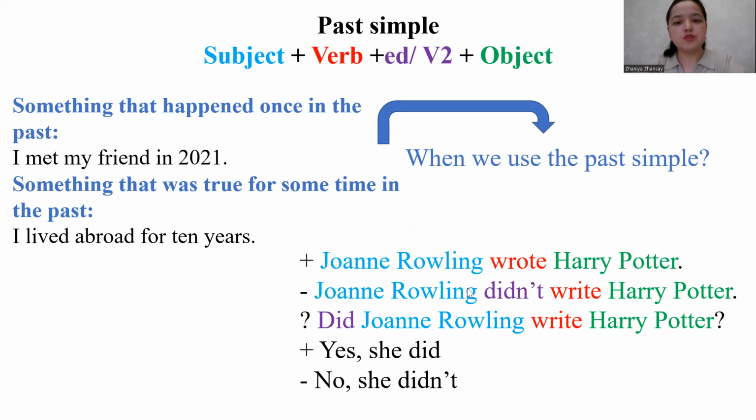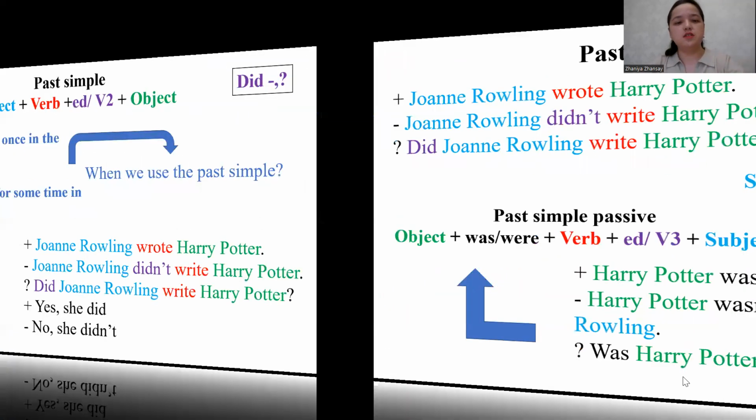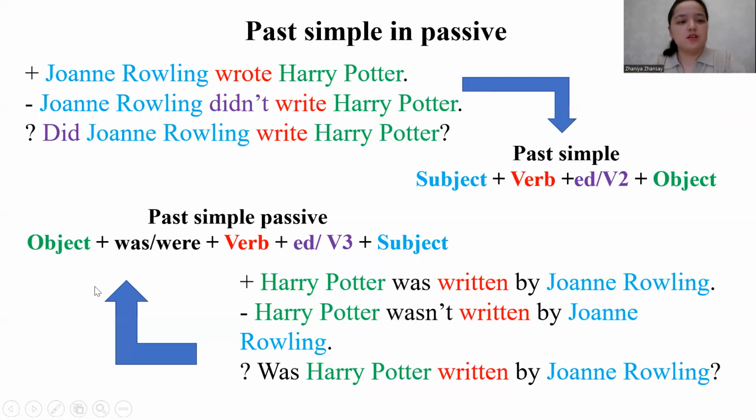Negative form, J.K. Rowling didn't write Harry Potter. Interrogative form, did J.K. Rowling write Harry Potter? Short answers, yes she did, no she didn't. Now let's move to past simple in the passive form. The form of past simple passive: object plus was, were, plus verb ed or verb 3 plus subject.